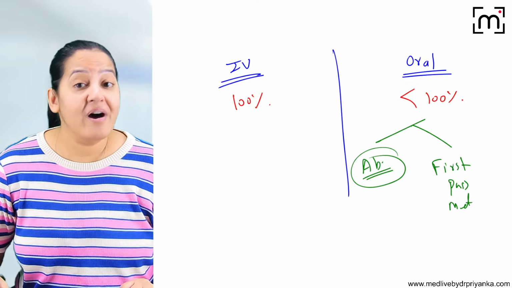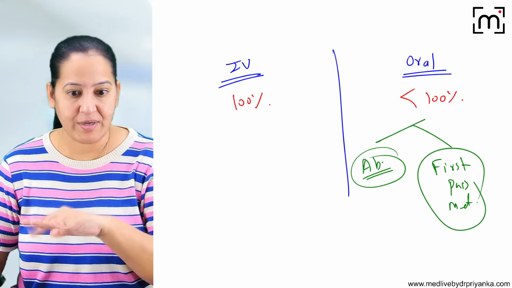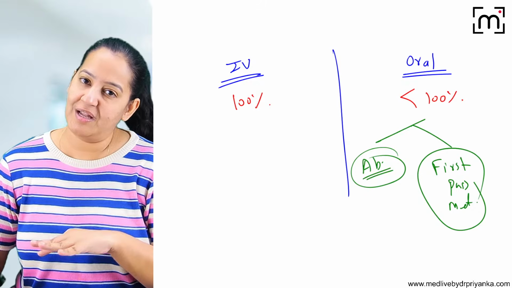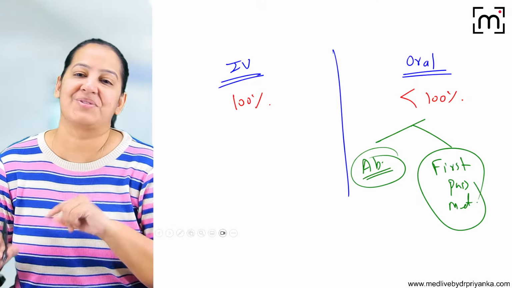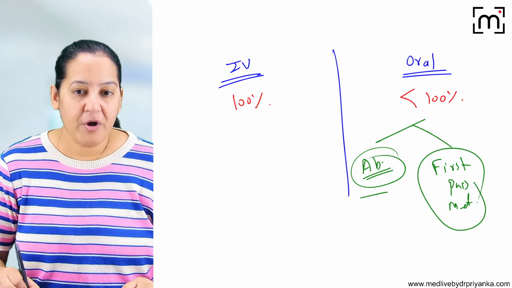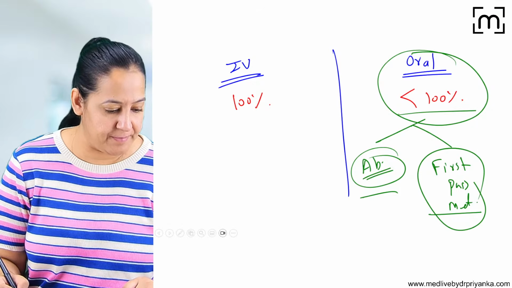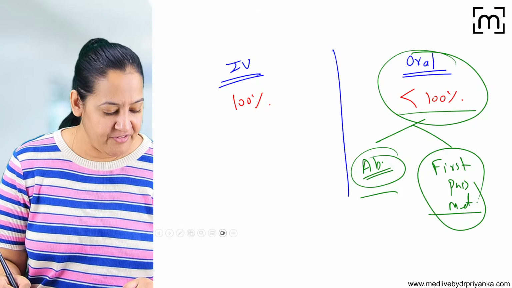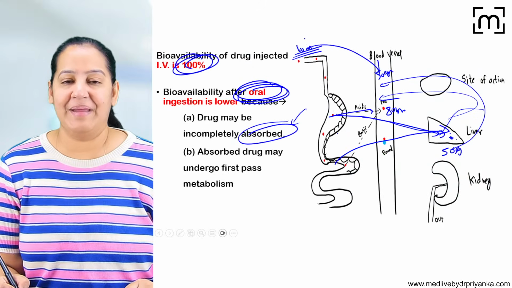What do you mean by first pass metabolism? From the GIT, the blood goes to the portal circulation. From the portal circulation, it goes to the liver. The liver has the enzyme. The enzyme metabolizes the drug. So some fraction is lost in first pass metabolism. Okay, because of these two reasons, the oral bioavailability is always less than 100%. Say yes if you got it. Everyone say yes if you got it. Can we go ahead? So that is the meaning of bioavailability.